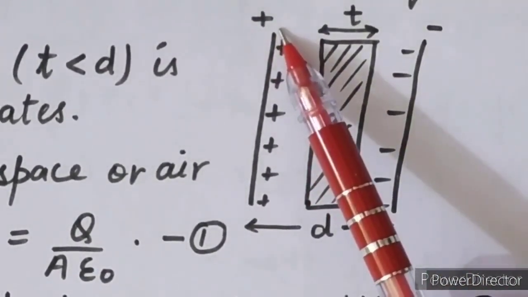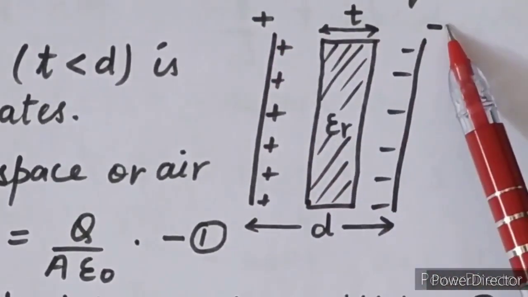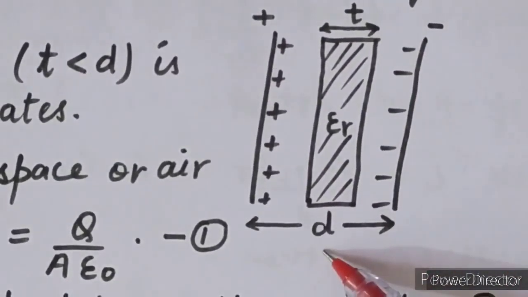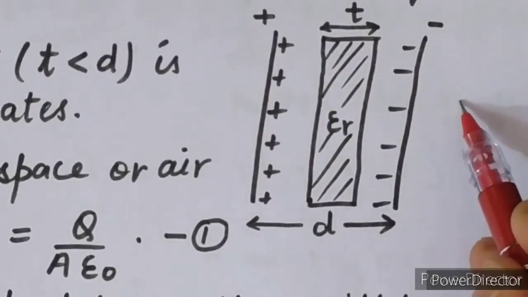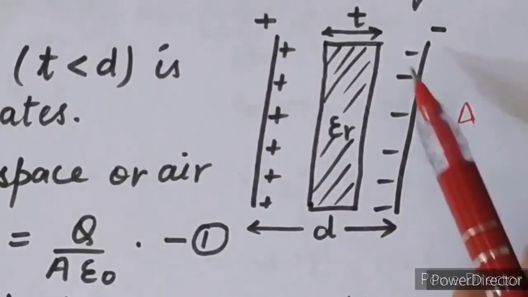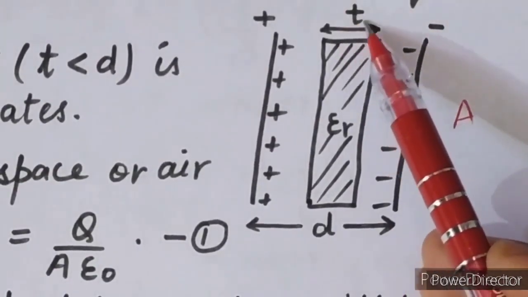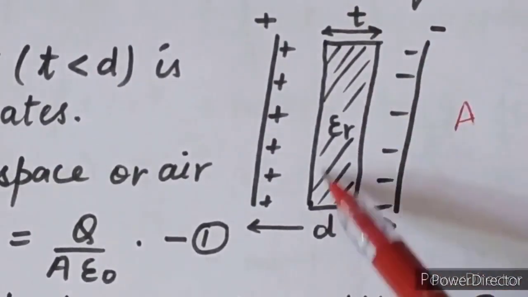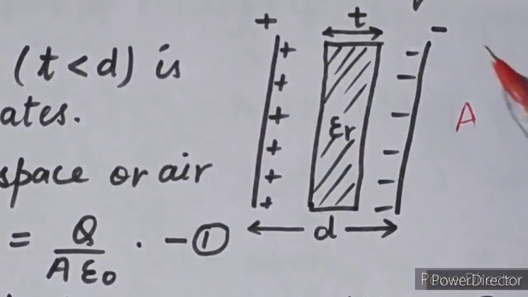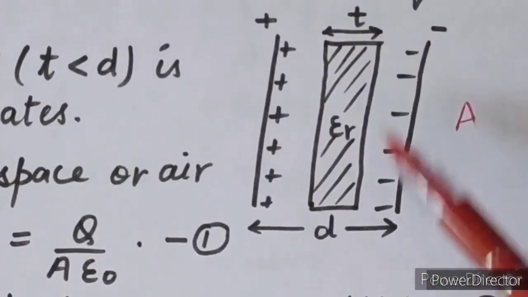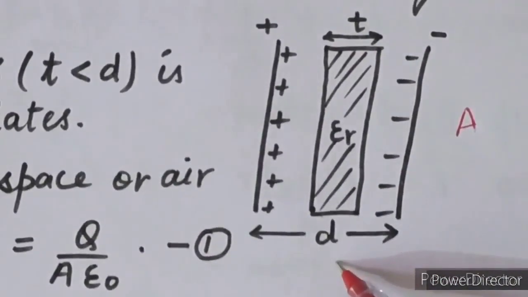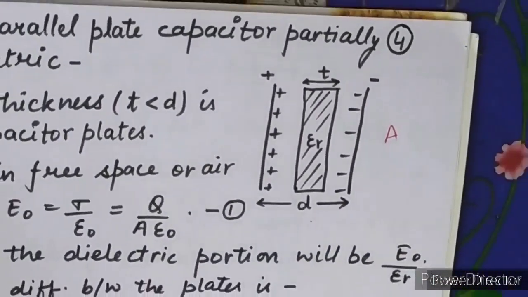One of its plates has positive charge, another has negative charge. Separation between the plates is D. Cross section area of the plate is A. A thickness T in which the dielectric medium epsilon R is filled. T is less than D. Okay, so now we will move towards the derivation.